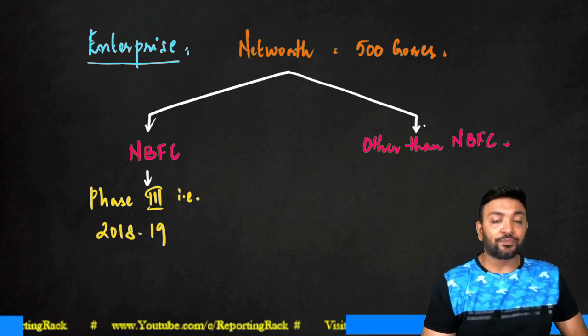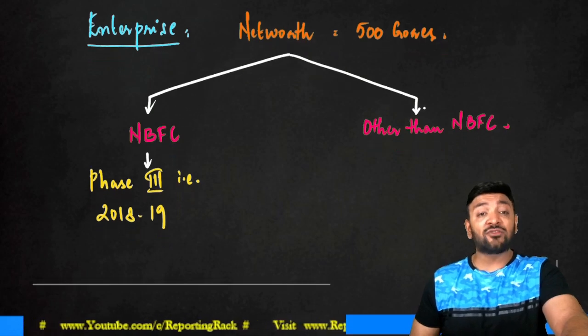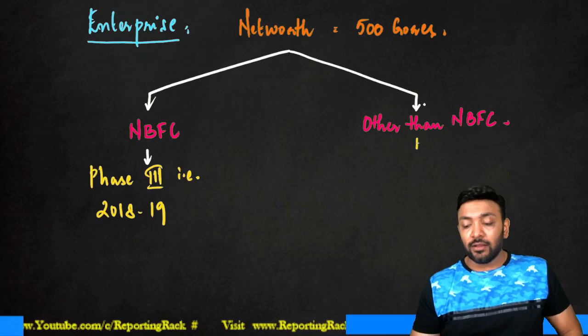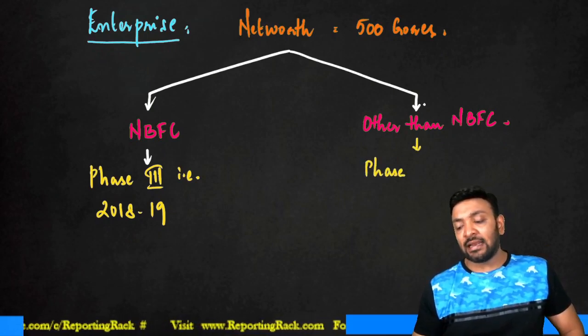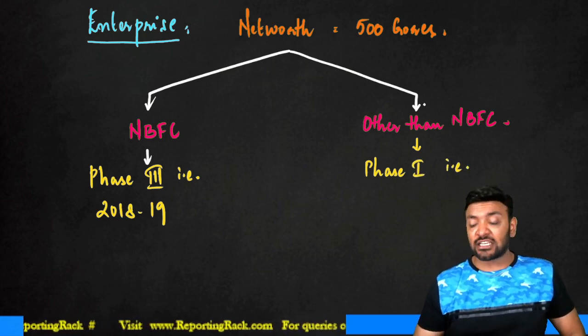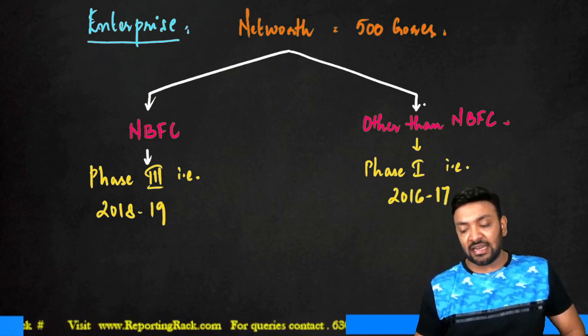2018-19 onwards. But if you say, no, this is not an NBFC since they have already applied for cancellation of their license with SEBI, then in such a case, it should have fallen under the phase 1 category. That is, it has to prepare its financial statements in compliance with IND AS from 2016-17 itself.